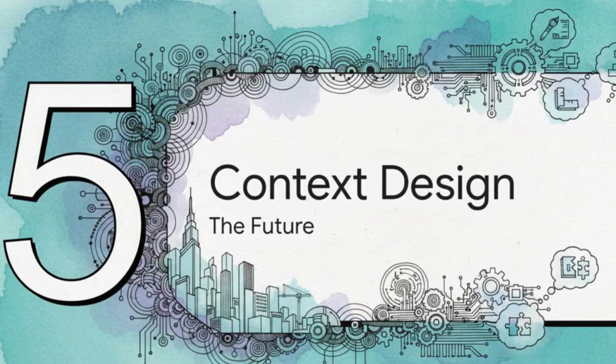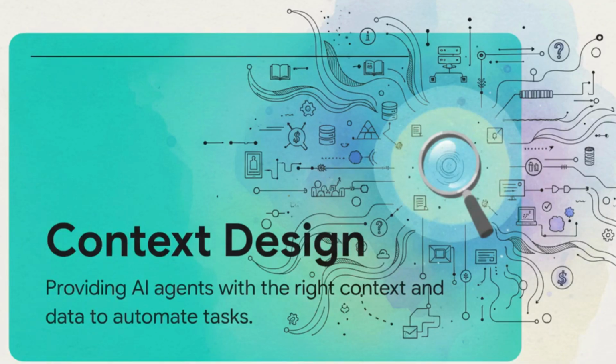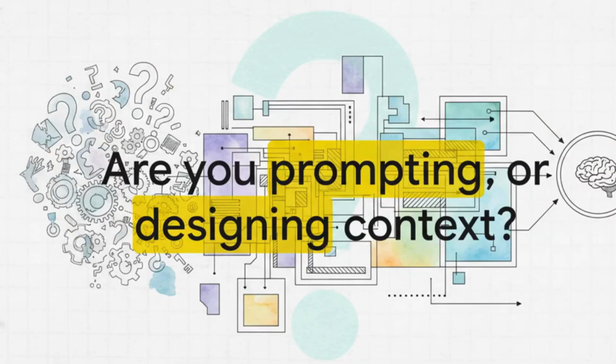And finally, Section 5, the future, context design. So, the crucial point is that basic prompting is rapidly evolving into context design. This entire shift is focused on providing AI agents with the absolute right context and data, often referred to as RAG or Retrieval Augmented Generation, to automate tasks reliably. We aren't just asking an AI random questions anymore. We're literally building entire data-rich environments for the AI to operate within, making it a seamless, integrated part of our actual workflows. And that brings us to the end of our explainer, leaving you with one really vital question.